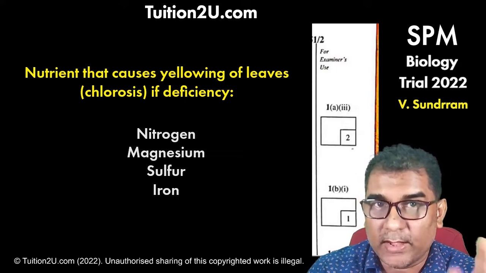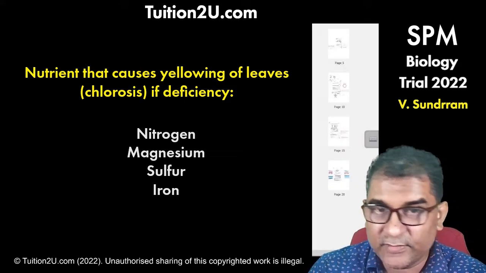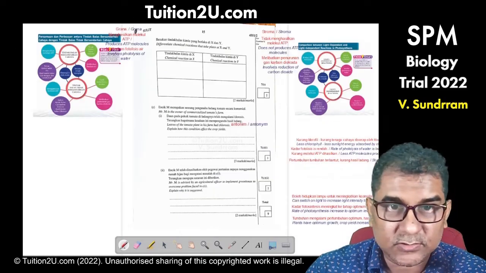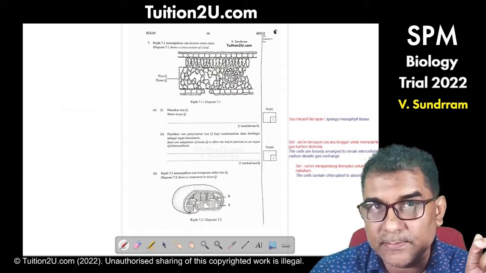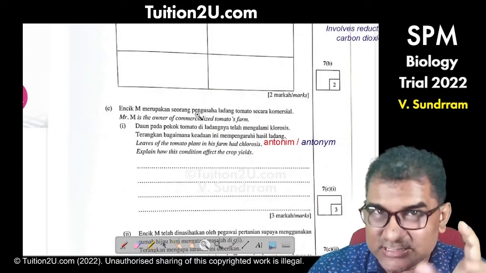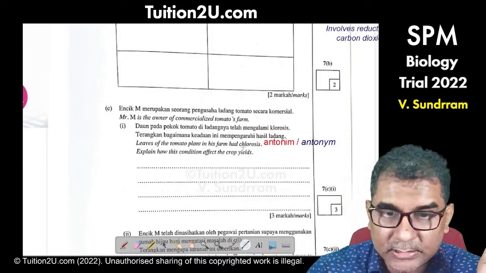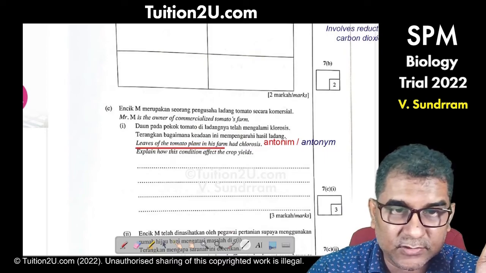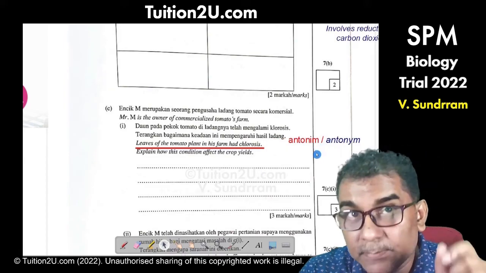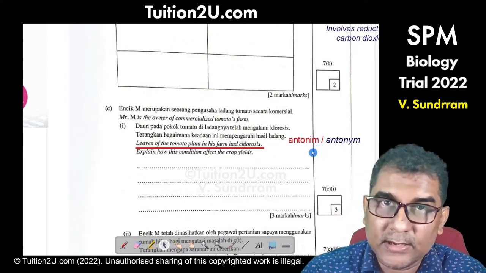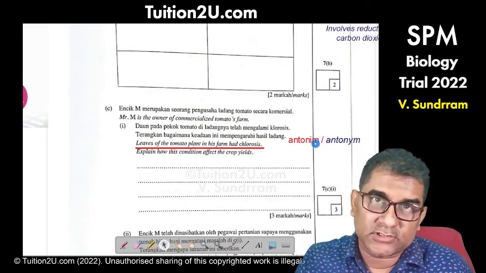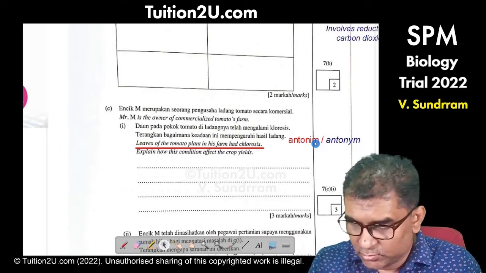This is question number 1. So if you flip through the pages, somewhere in later questions, which is question number 7, in part C of question 7 in the same question paper, they already have this phrase: leaves of the tomato plant in the palm has chlorosis. So that means the answer for question number 1, you can actually get it from question number 7 if you realize.